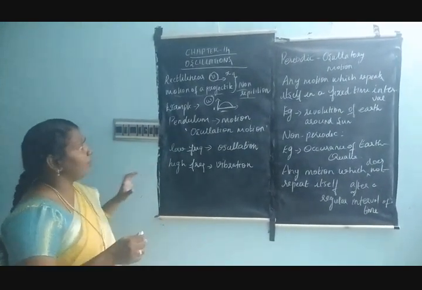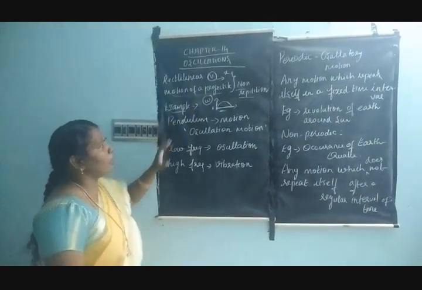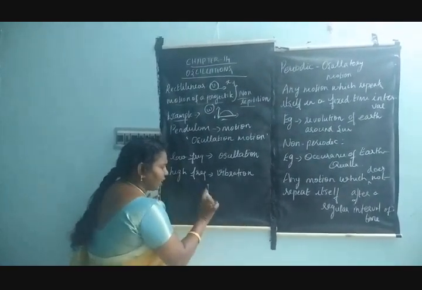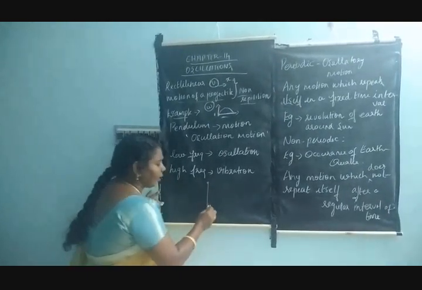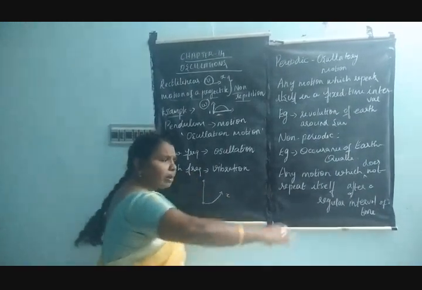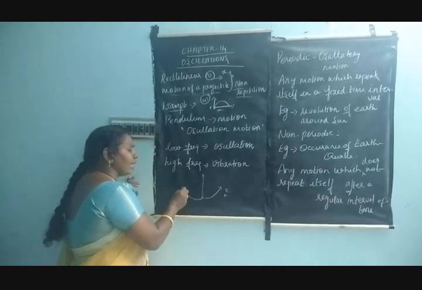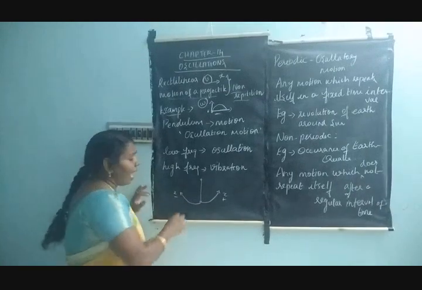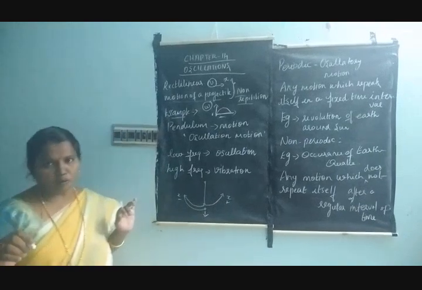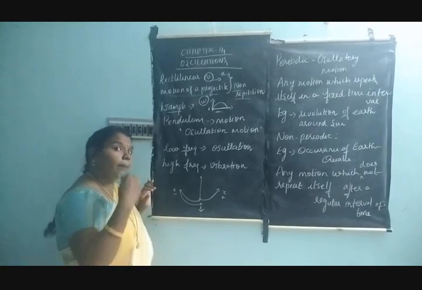So the best example for oscillations is the pendulum. How does this pendulum swing? Can you see it in the resting position? When I touch or disturb the pendulum, what happens? It goes to an extreme position, that is x. You can take this as positive, and it comes back, and then it goes in the negative direction to the extreme position, and then again comes back to the rest position. This position is called the equilibrium position or mean position.